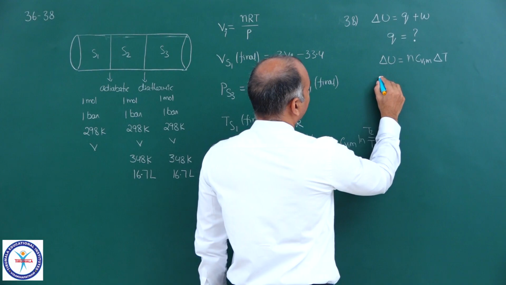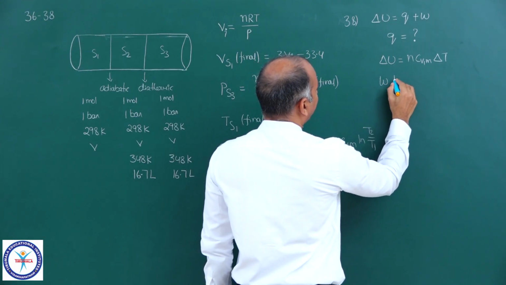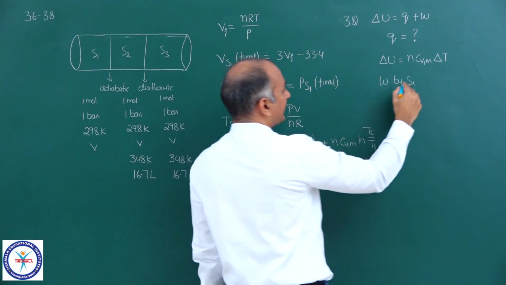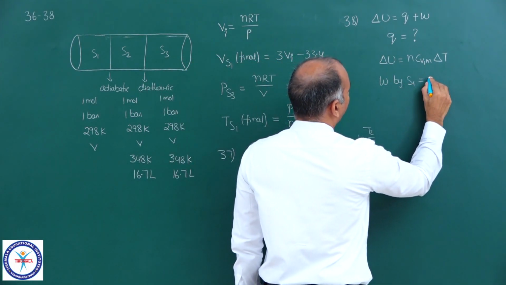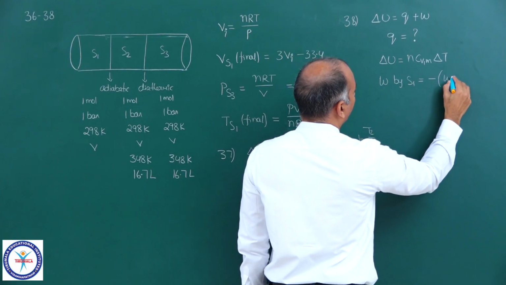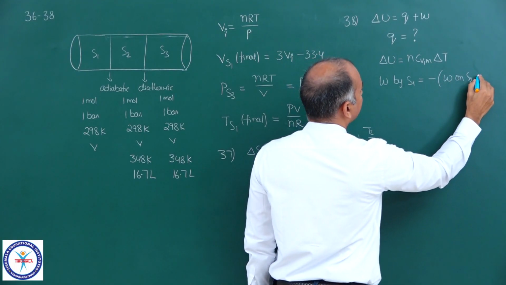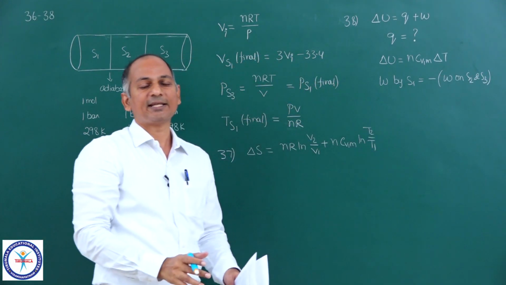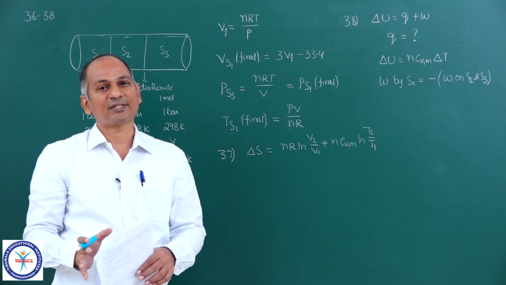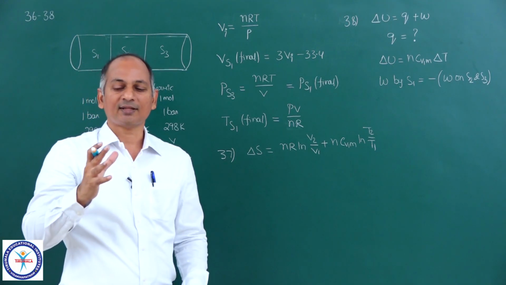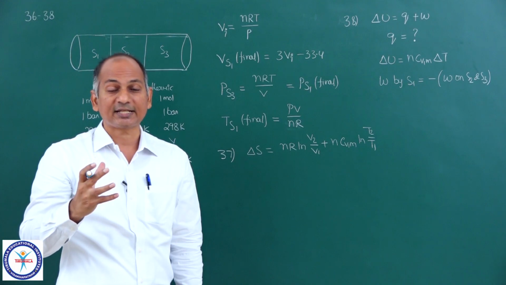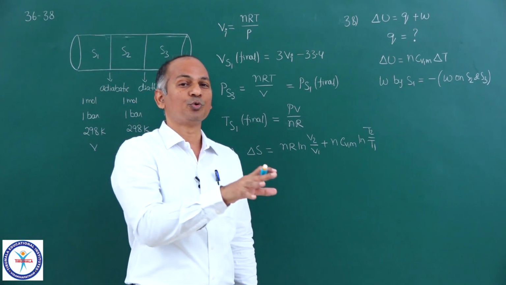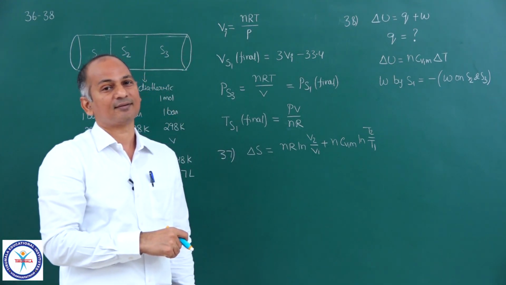Now, here W by S1, work done by S1. Can I say that that is nothing but equal to minus of work done on S2 and S3 together? See, there is no heat exchange between S1 and S2. But the work done by section S1 will be exactly same in magnitude to the work done on S2 and S3.